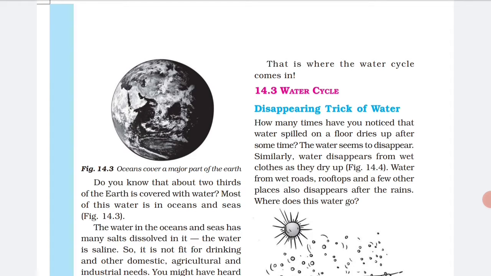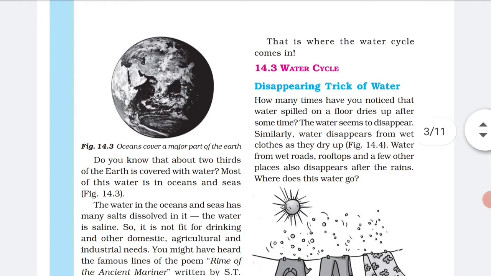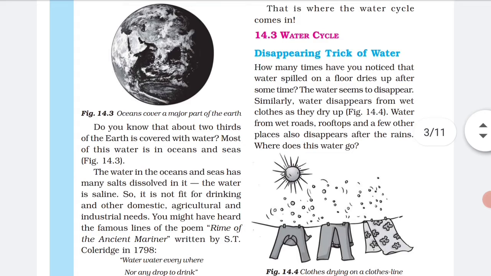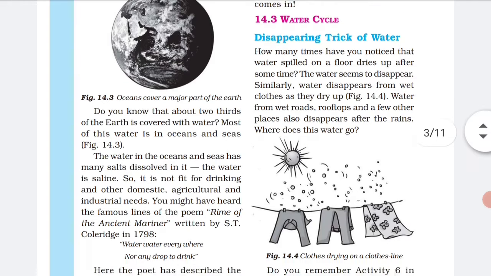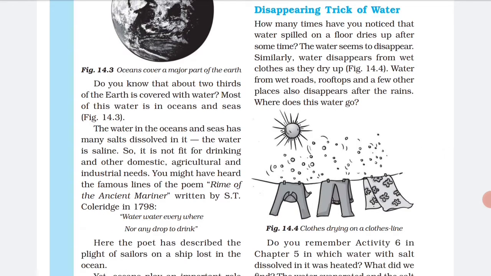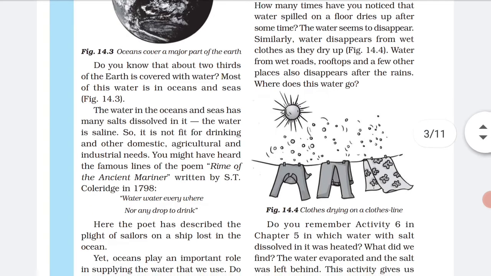Water cycle, yes, you must have discussed it, we have studied the water cycle in our previous classes also. Have you ever noticed that if you spill water somewhere, maybe while you are walking with a bottle in your hand and it spills on the floor, after some time that water disappears? There is no water there. The same thing happens with wet clothes. When we wash our clothes, we put them out in the sun and the water disappears and the clothes become dry.